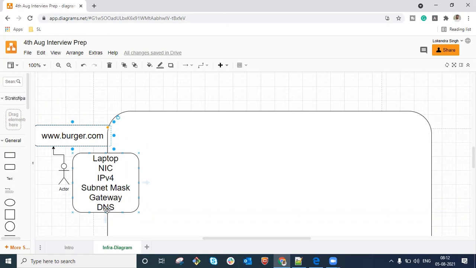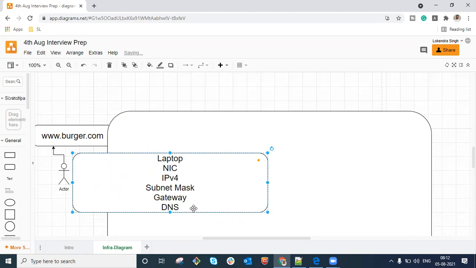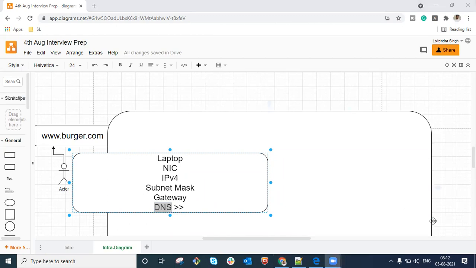If somehow this DNS is not able to resolve the request, then what is it going to do? It is going to send the request to the next DNS. The next DNS will be related to maybe your ISP. Because definitely, what DNS do we configure here? There are different types of DNS. We will discuss them at the time of the Route 53 discussion, when we will discuss Route 53 and other components.